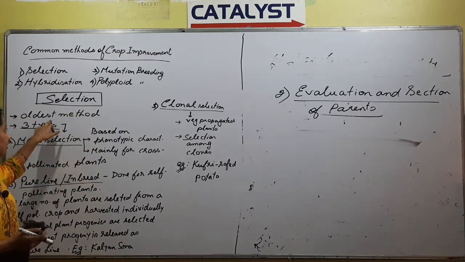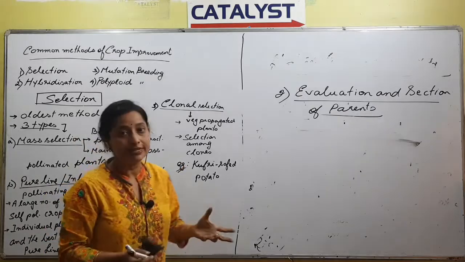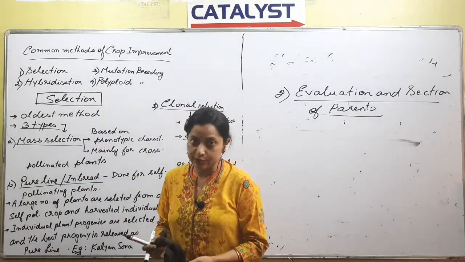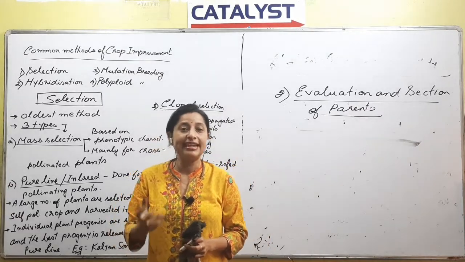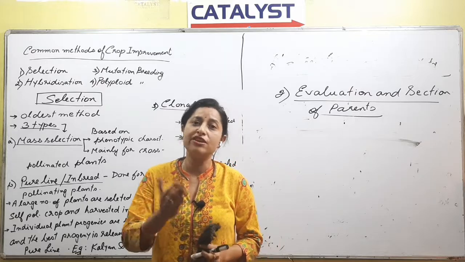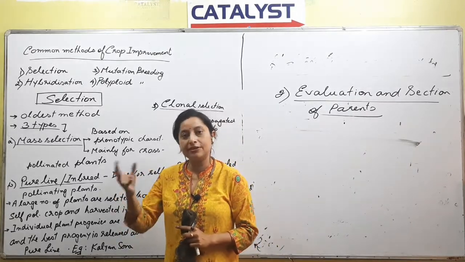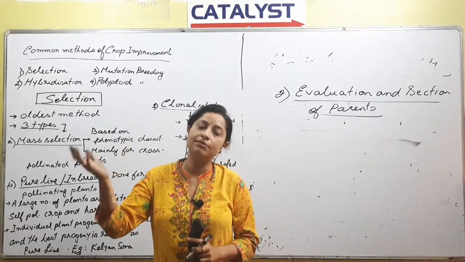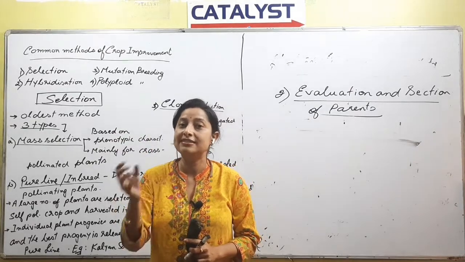Talking about selection, we need to remember that it is the oldest method of crop improvement, right? The crops that we have today are nothing but the result of selection. And who did this selection? Prehistoric people did. Whatever food we are eating today, many generations before, people have been eating that rice, but there should be someone who selected that rice.